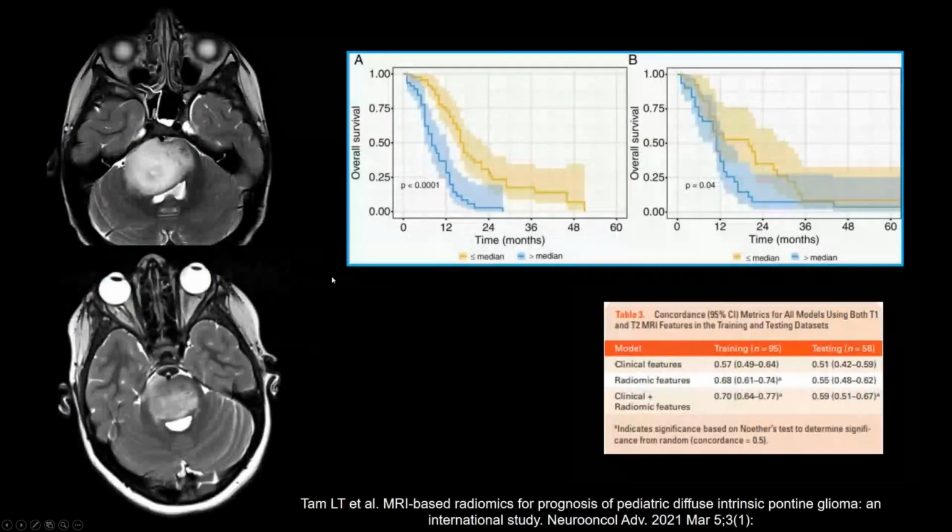This is actually a radiomics paper for pediatric diffuse intrinsic pontine glioma. And again, you can see there are expansile lesions in the pons here. These are two separate patients.